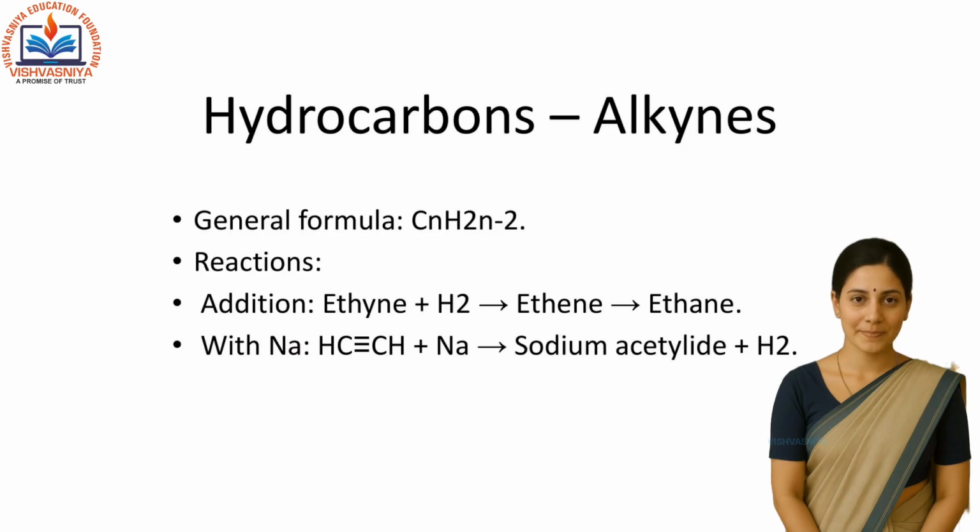Alkynes contain triple bonds. Ethyne plus hydrogen gives ethene, and on further hydrogenation gives ethane. Ethyne reacts with sodium metal to give sodium acetylide and hydrogen gas. This shows that alkynes are weakly acidic.